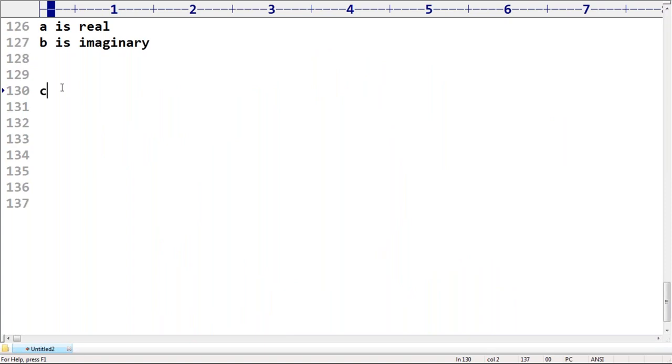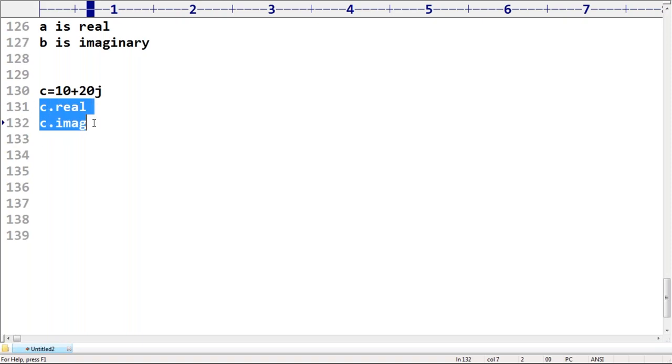So there are some properties. Suppose c is equal to 10 plus 20j. If you want the real part, c.real. If you want the imaginary part, c.imag.